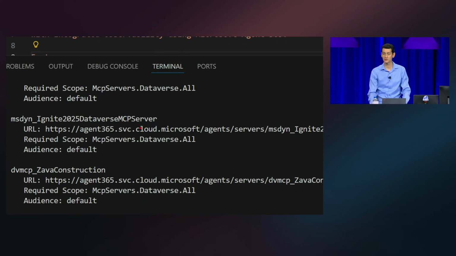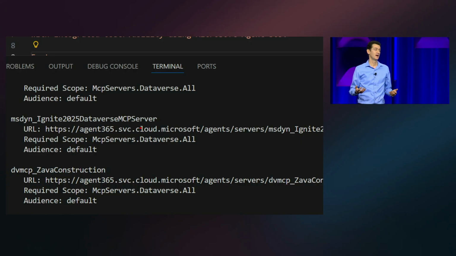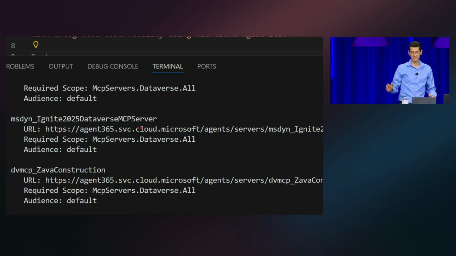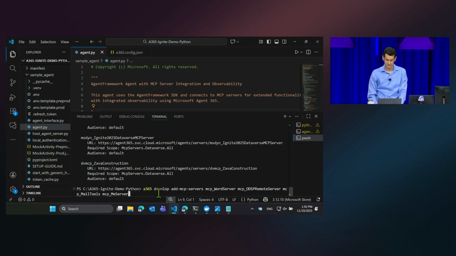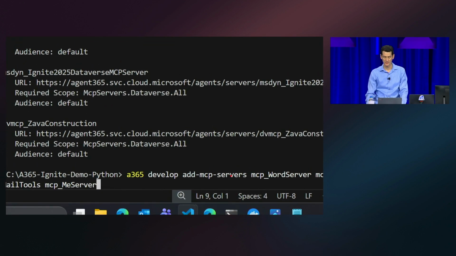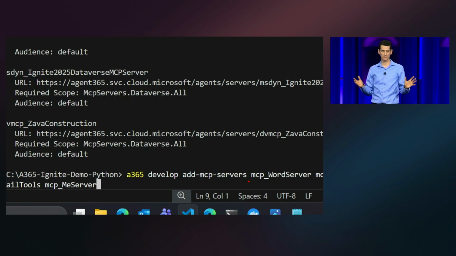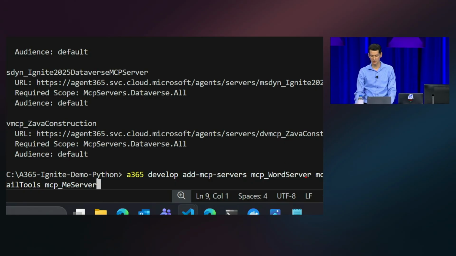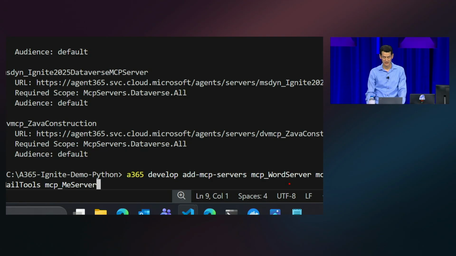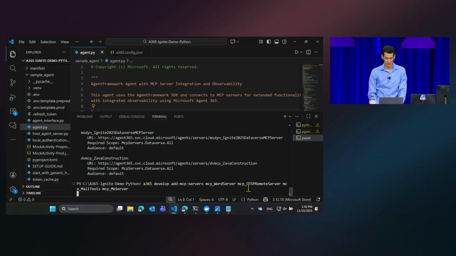of MCP servers. Those MCP servers are automatically deployed and available in your Frontier tenants, and you can select from them. There's more than a dozen of them. I won't go through the full list. Specifically, I have a command here where I equip my agent. I just tell it, OK, add several MCP servers to the configuration of my agent. I'm not going to write code. I just tell the tool, OK, my agent needs to be able to create Word documents, collaborate in Word. It needs to be able to send emails. It needs to interact with OneDrive and SharePoint. So I'm going to add all of these.